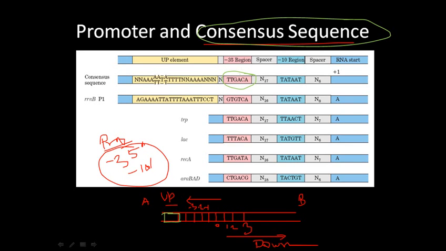This is similar, and this is similar 100%, but this is similar maximum times. In another case, in the -10 region, we have another sequence which is much more popular than TTGACA, and which is more conserved than TTGACA. It's called the TATA sequence. We also call it the TATA box, because it's a box-like structure. So TATAAT, this is the normal sequence. It's a TATA box, which you can find in different kinds of expressions.